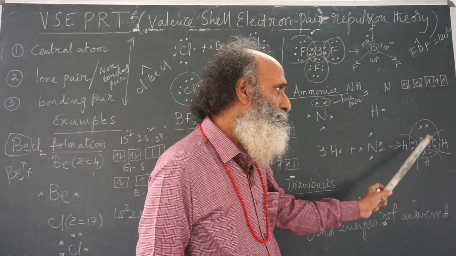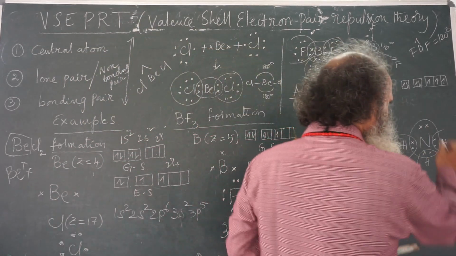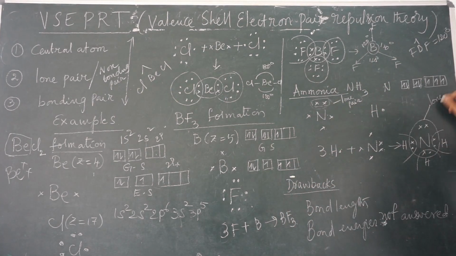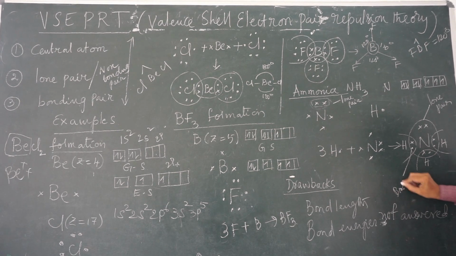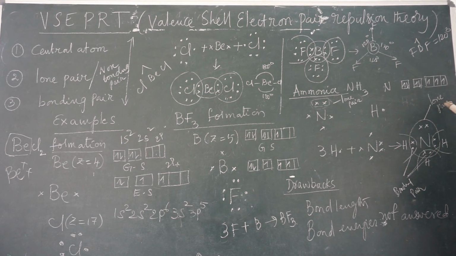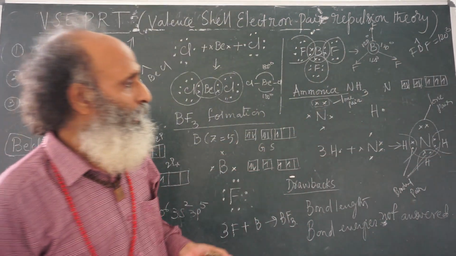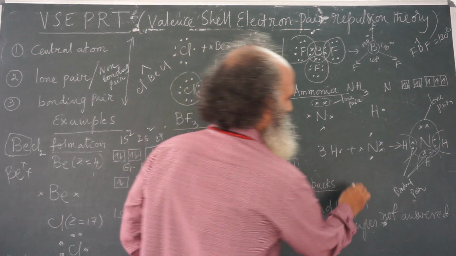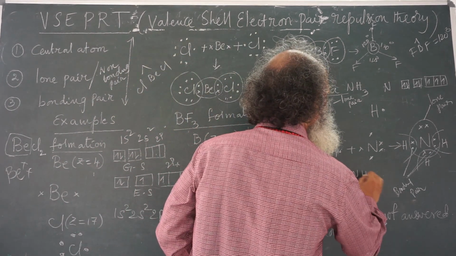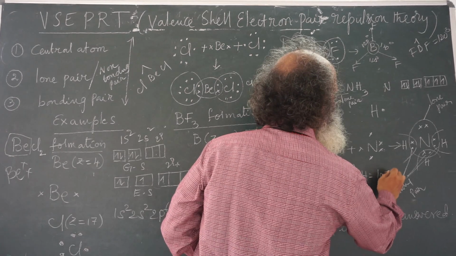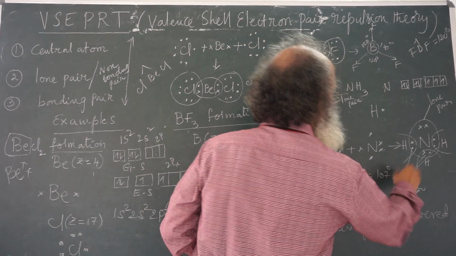But if you consider this, what is this? This is a lone pair and this is a bonding pair. All these are bonding pairs only. So, the lone pair occupies more space, because of which there is a deviation in the bond angle, and the HNH bond angle will be reduced to 107 degrees 48 minutes.